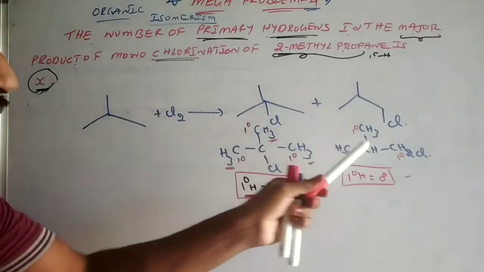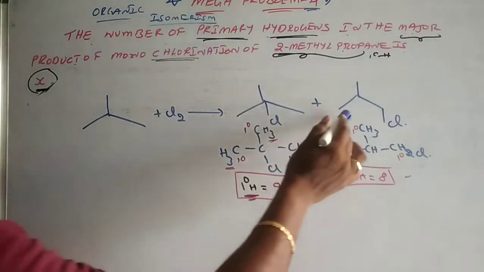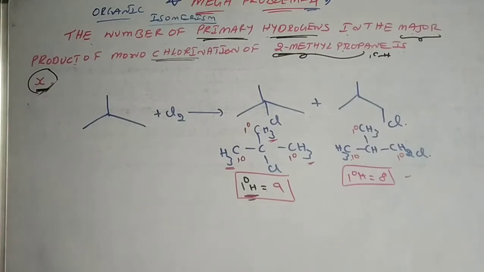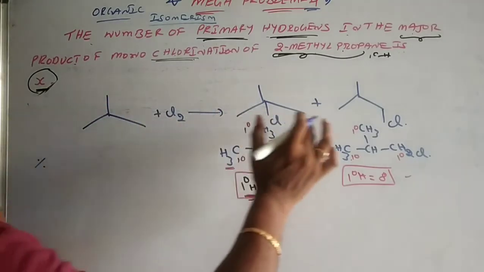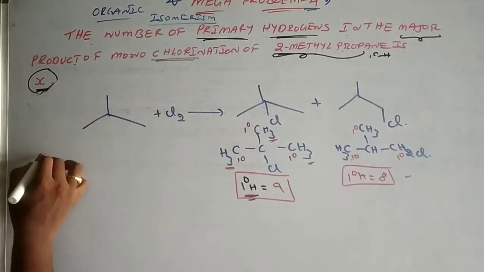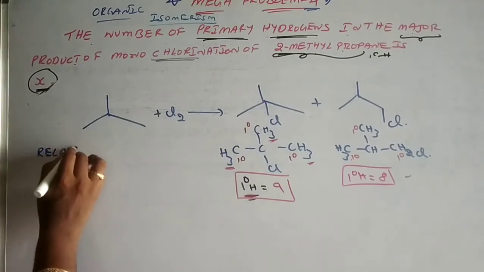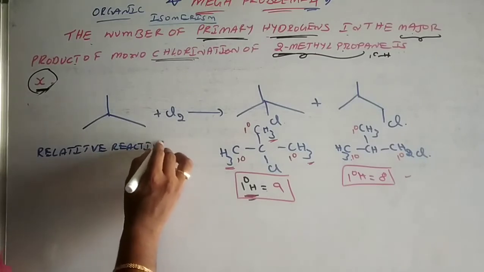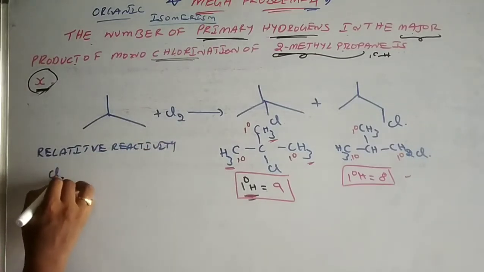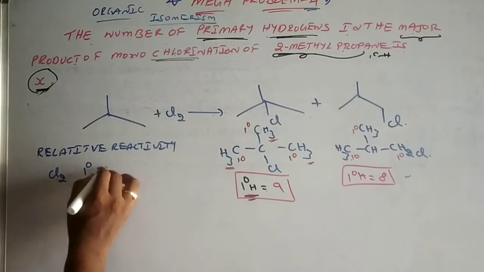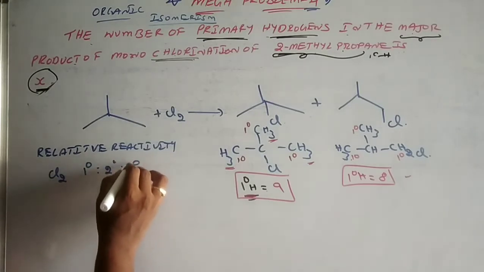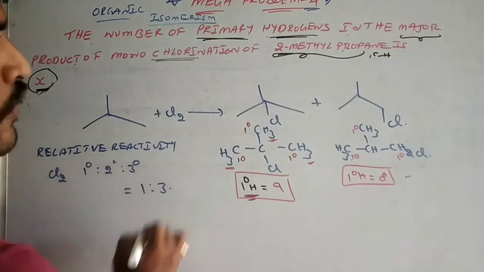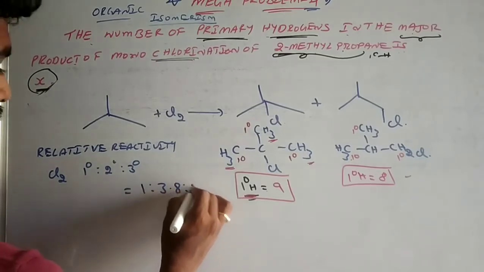Now we have to see which is the major product. To identify the major product you should know the relative amount or percentage of the compound. Whenever during chlorination, the relative reactivity for chlorination is primary is to secondary is to tertiary equals 1 is to 3.8 is to 5.